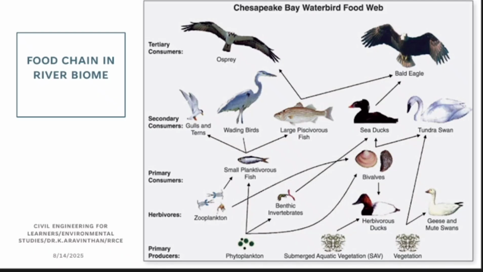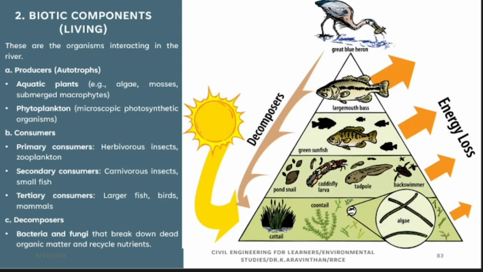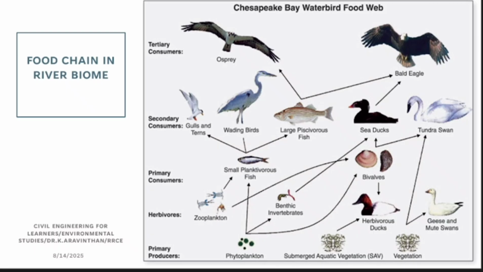Yes. Food chain. In the last slide, I showed you the food chain. That means it has a chain link one after the other, which is called a food chain. But in a food web, you see one organism can be consumed by multiple species. If you take a small fish, it can be consumed by a large fish or birds or secondary consumers. So different forms are there and you can see one living species can be consumed by multiple species. That is called a food web.